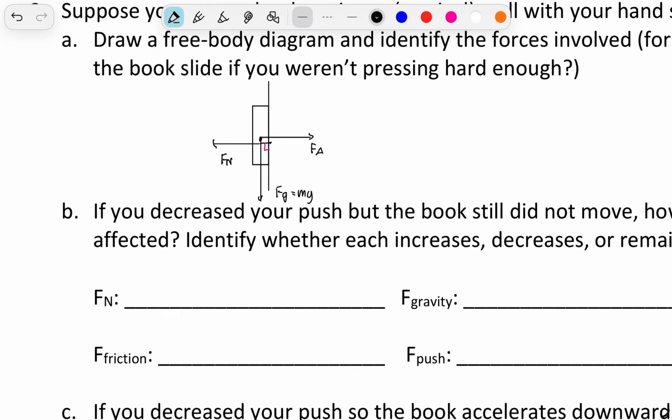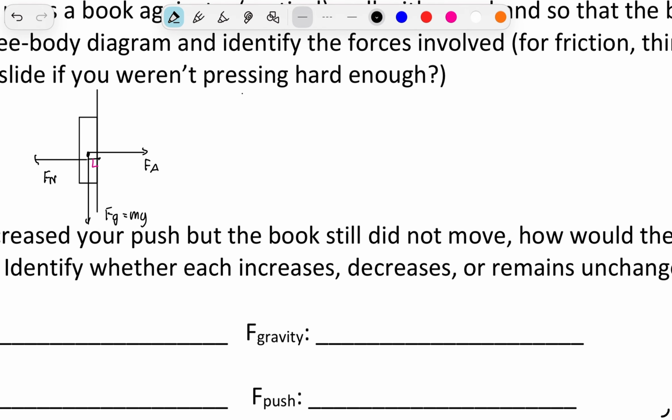Now we can compare the magnitudes. When the book is not moving, in the x direction we have F push, let's call this F push, equal to Fn. They're going to be equal in magnitude.